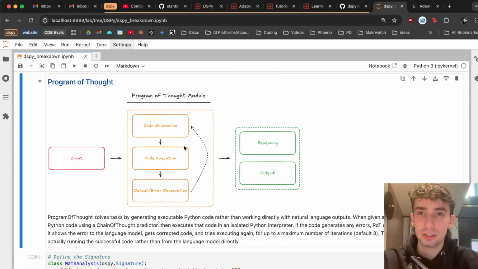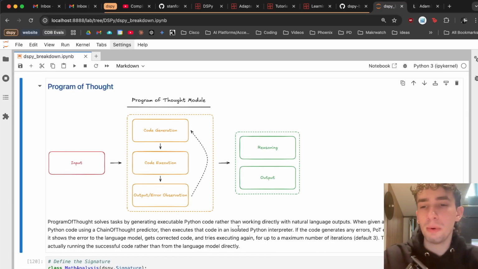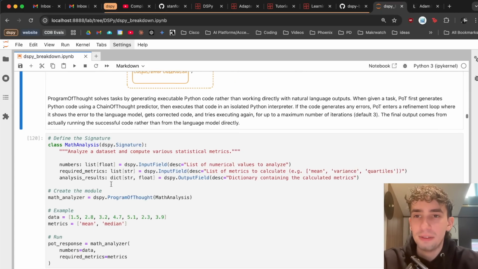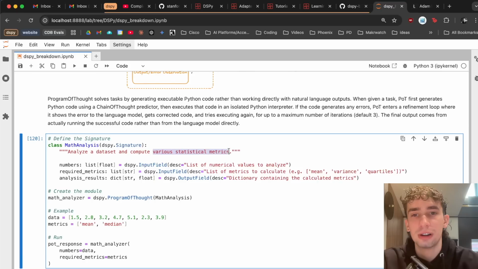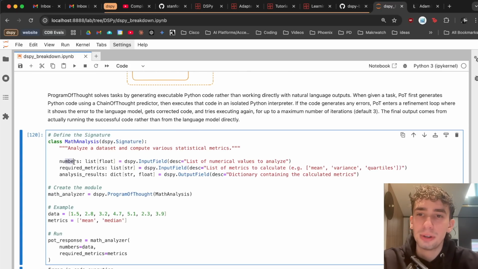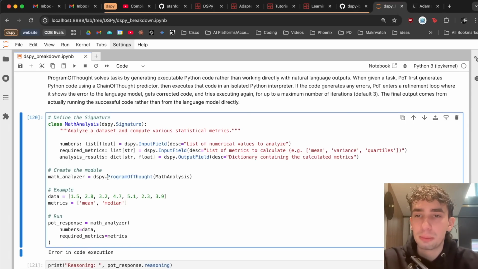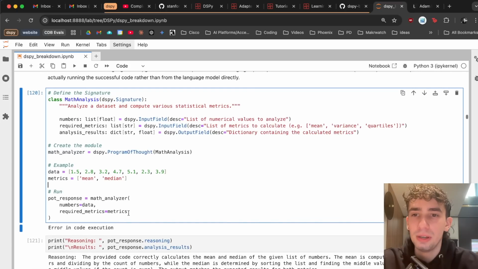Program of thought is just going to introduce the ability to actually execute the code that is written across a program. And this is going to be super useful for more algorithmic or more mathematical based prompting. So if we have a signature that's a little bit more complicated of math analysis, that's analyze a data set and compute various statistical metrics, that are going to take an input of numbers and metrics and then return some analysis results in a dictionary. If we create a quick program with the program of thought, pass in our signature class here, and then run it with just this quick list of different numbers and ask for the mean and median,